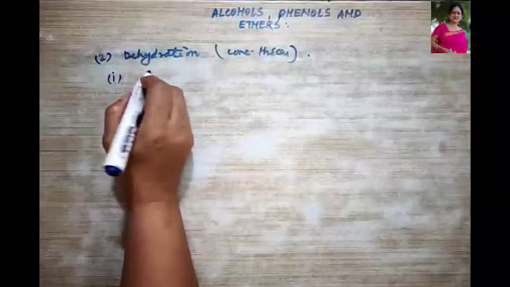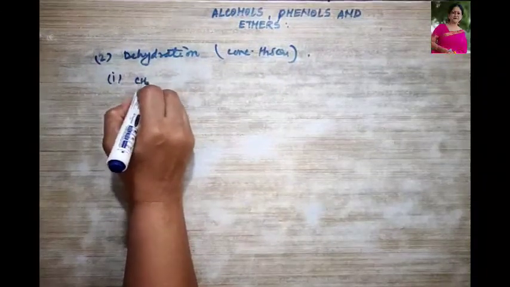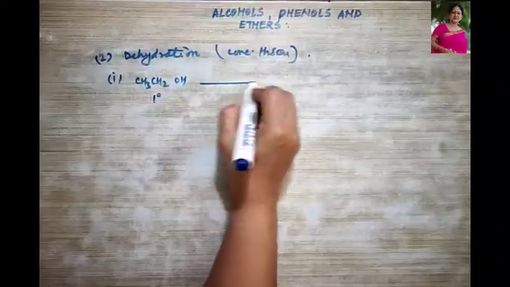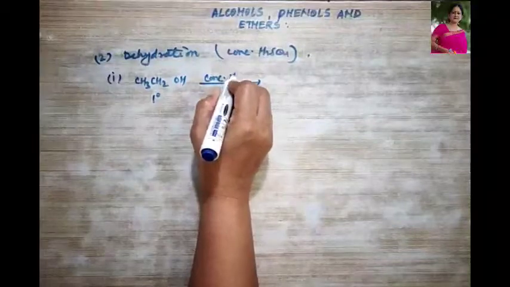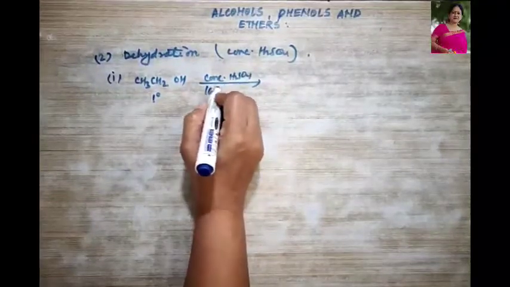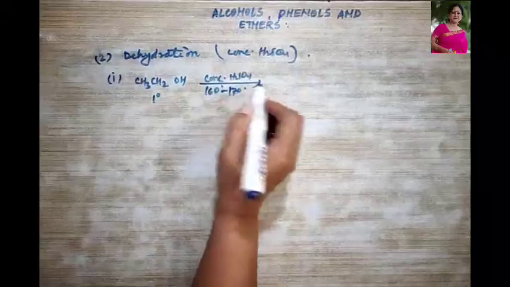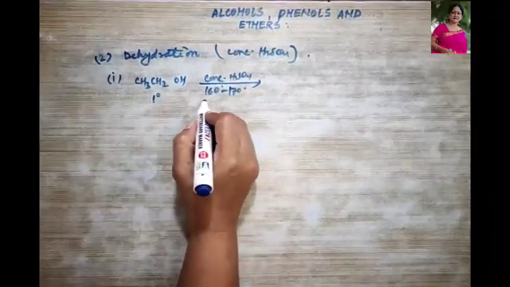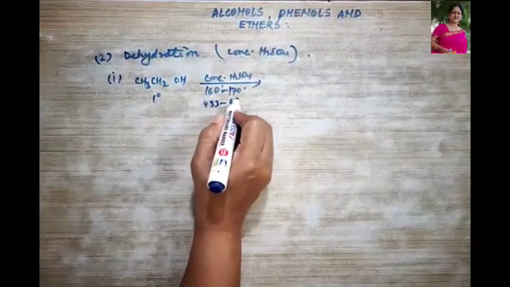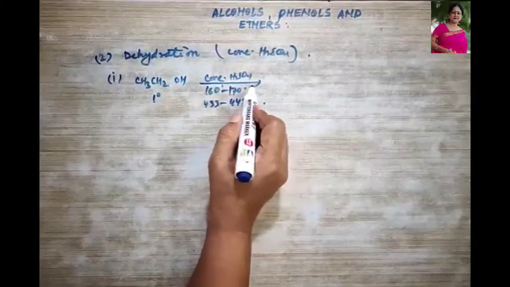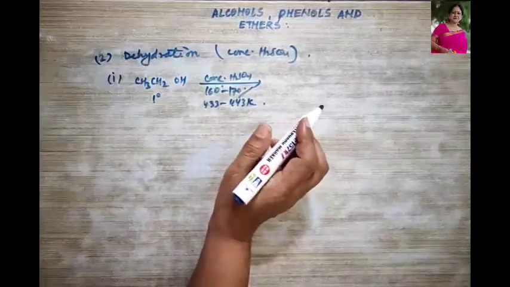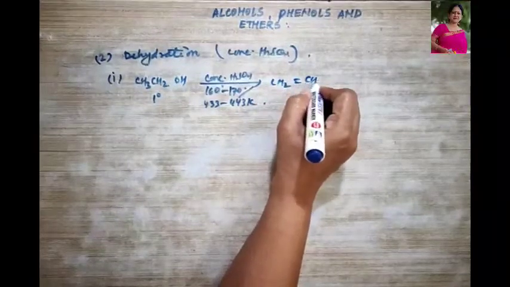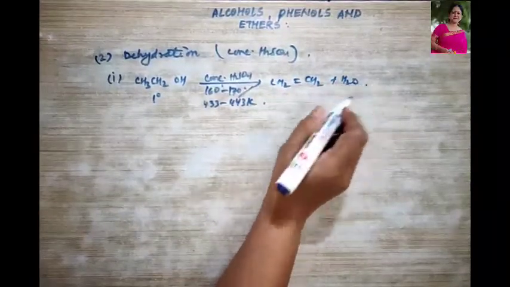Okay, so let's take one example over here, like CH3CH2OH. This is the primary alcohol. What did I say? In the presence of concentrated sulfuric acid, temperature ranges from 160 to 170 degrees. In the Kelvin scale, it is around 433 to 443 Kelvin. Okay, this was in degrees Celsius and this is in Kelvin. What is it going to give? Ethene, CH2=CH2, and water will be released.